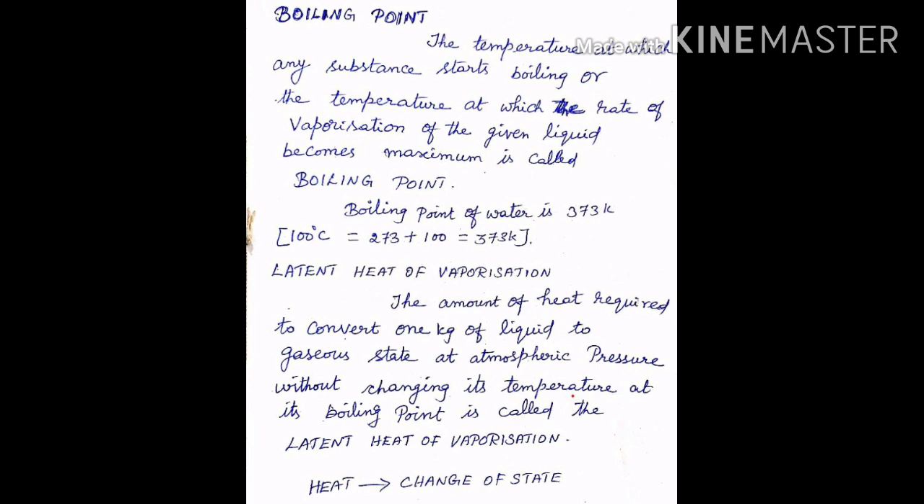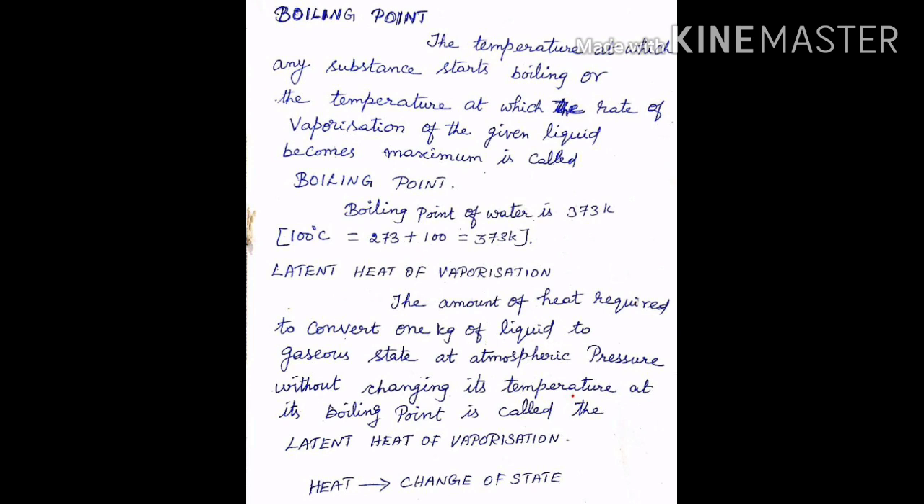Boiling is a bulk phenomenon. The particles from the bulk of the liquid gain enough energy to change into the vapor state. Now, can you define the latent heat of vaporization? Yes, it is the amount of heat required to convert 1 kg of liquid into gaseous state at atmospheric pressure without changing its temperature at its boiling point. On further heating the water, the heat energy is used to change the state of the matter.